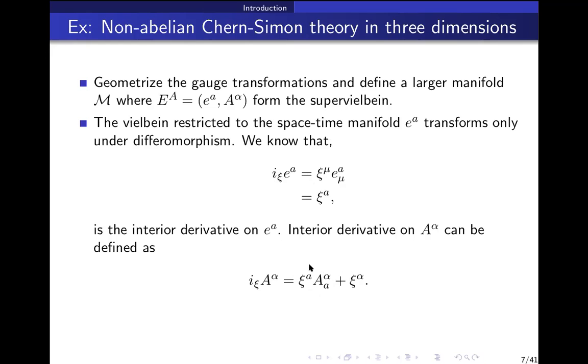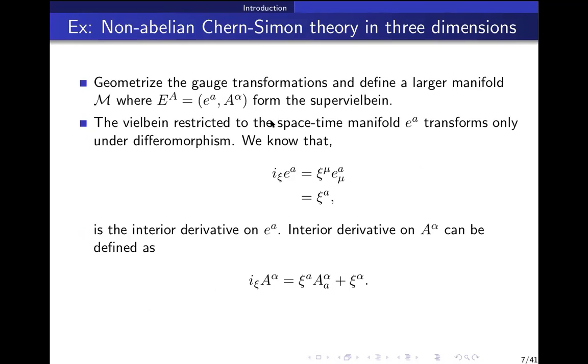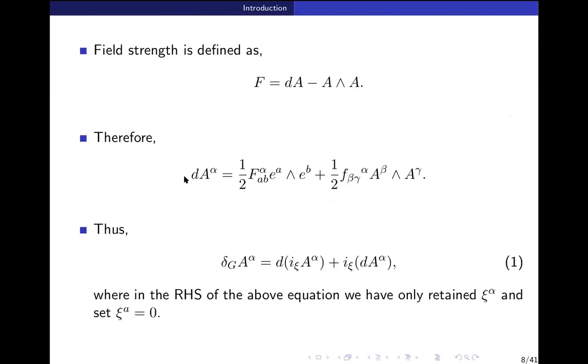Now, the motivation to do this is that you know the field strength is given as dA minus A wedge A. Just transpose this equation, take dA to this side and A wedge A to the other side. Then you can write dA in terms of F and A wedge A. So this was the super Veblen, right? This is expressing dA in terms of some covariant object times the Veblen or the gauge field, which are all members of the super Veblen.